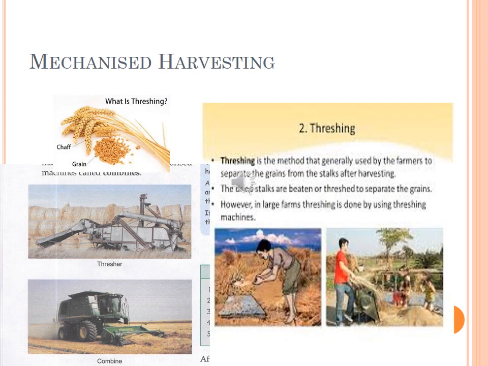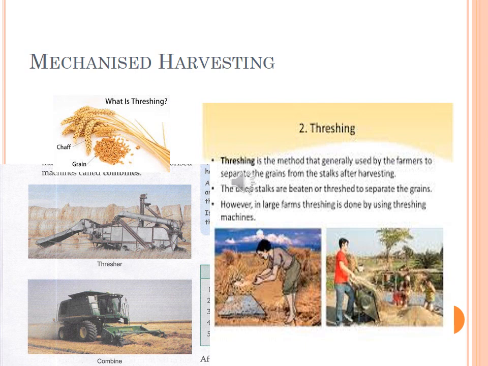Next method is mechanized harvesting. With the developments of new technologies, several machines have been manufactured for harvesting. And these are operated by big tractors. You can see the picture in the field, and they are known as harvesters. After harvesting, we get crops such as wheat with the grains. You can see the first picture is still covered inside the chaff and in the form of a cluster at the top of the stalk. Now, how do we separate these grains from the crop?